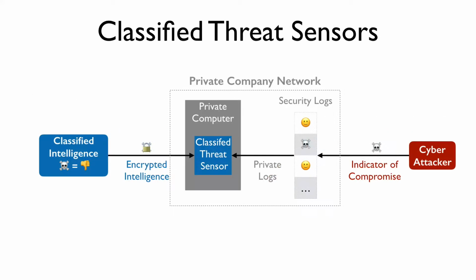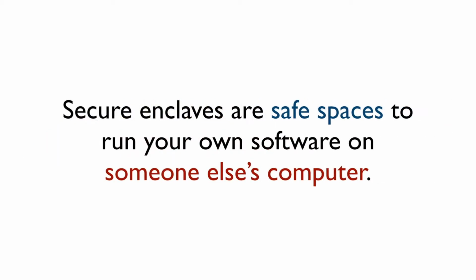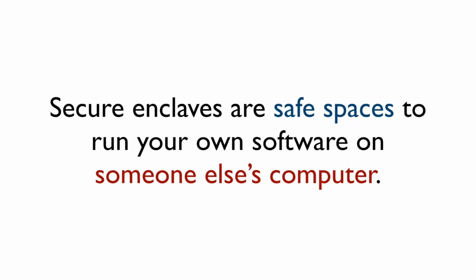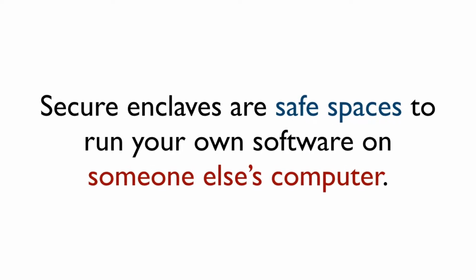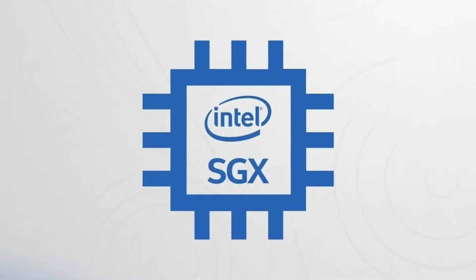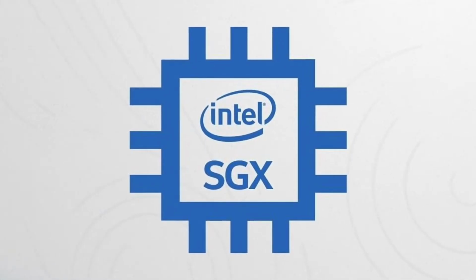data? A classified threat sensor would allow a private company to compare classified intelligence with their own private logs without leaking either. We're proposing a solution called CANAREE, which stands for Classified Analysis of Network Attacks in a Restricted Execution Environment. A fundamental building block of this solution is called a secure enclave. A secure enclave is a safe space to run your own software on somebody else's computer. Intel's Software Guard Extensions, or SGX, is one such technology.